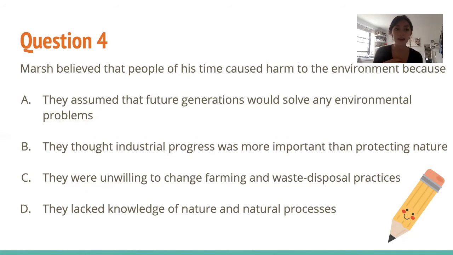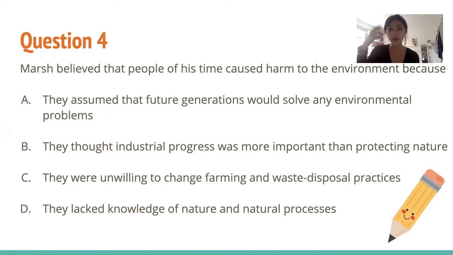The same logic applies to B. They thought industrial progress was more important than protecting nature. They didn't ever say anything about people prioritizing industrial progress over nature. C, they were unwilling to change farming and waste disposal practices. Again, they didn't really know that there was an issue as much as there was, so how are they going to do this? Okay, choice D, they lacked knowledge of nature and natural processes.